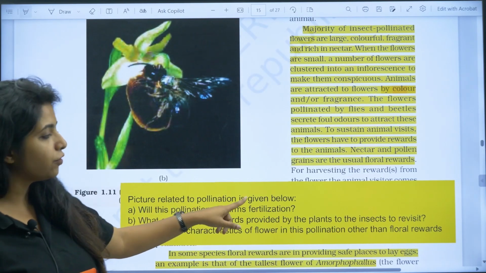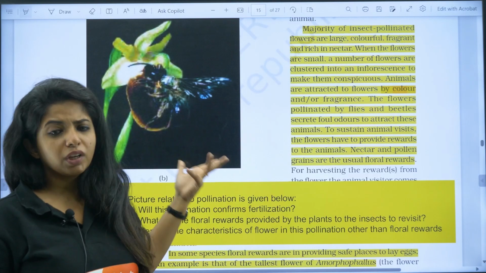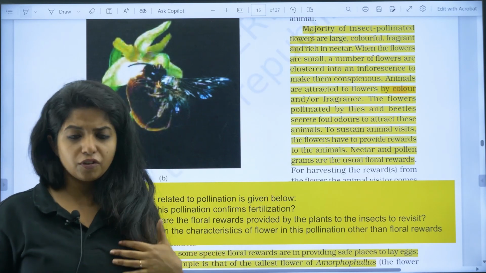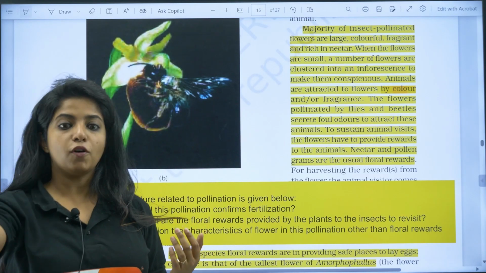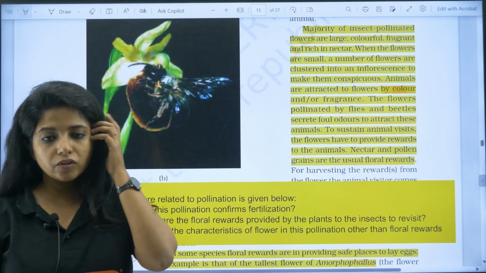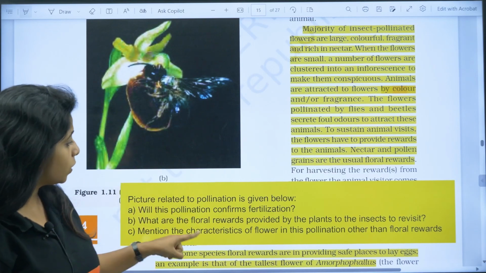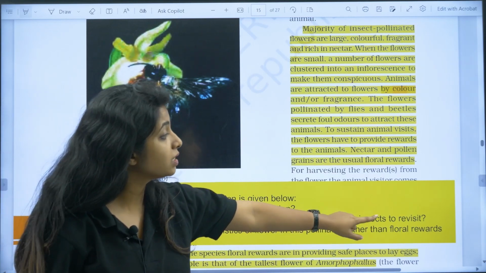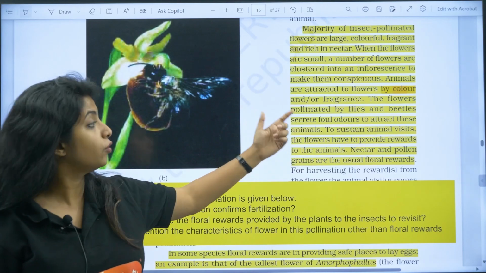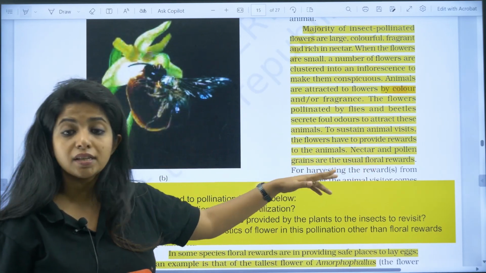Will this pollination confirm fertilization? You should be knowing about that. So you cannot say that pollination always confirms fertilization. If the pollen grains form the pollen tube, that's when fertilization and everything will happen. So obviously no. What are the floral rewards provided by the plants to the insects to revisit? So you should be knowing that the floral rewards are basically nectar and pollen grains and things like that.